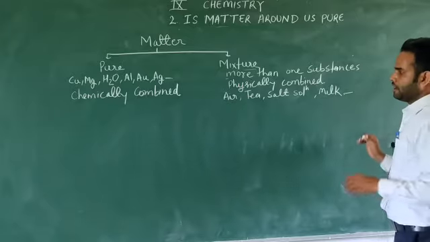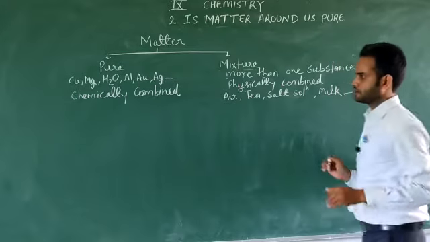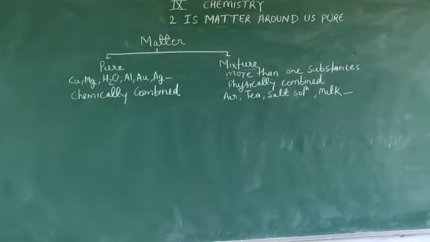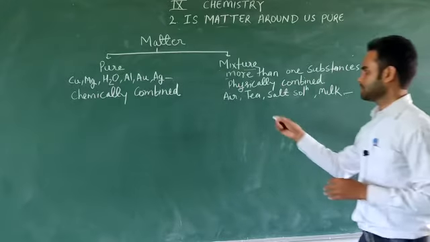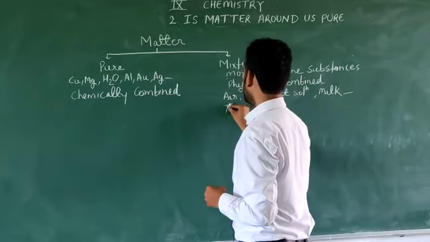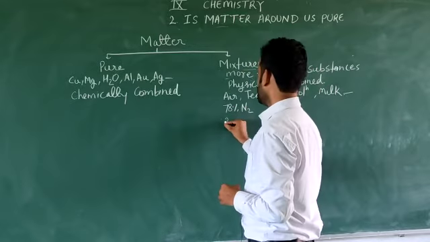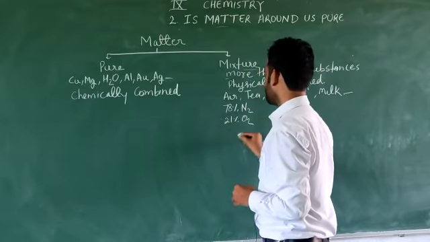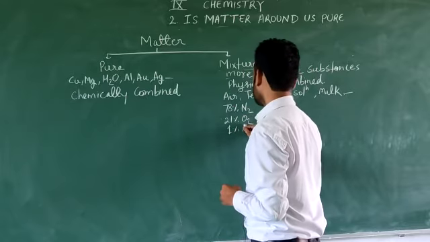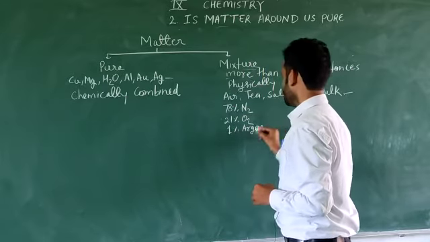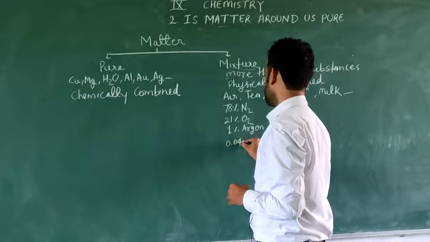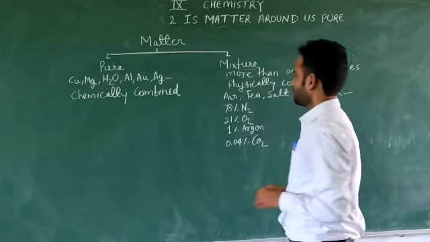Air is a mixture because it contains more than one type of substance. It contains approximately 78% nitrogen, approximately 21% oxygen, approximately 1% argon, and approximately 0.04% carbon dioxide.